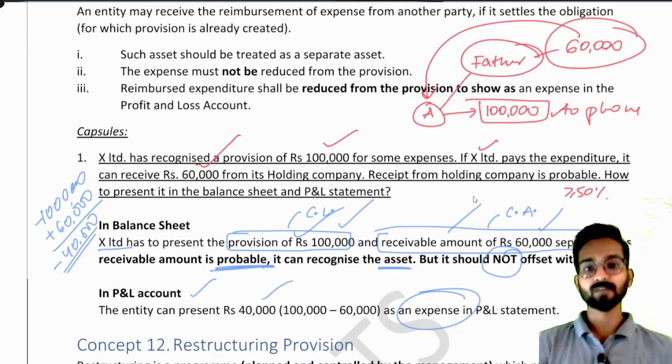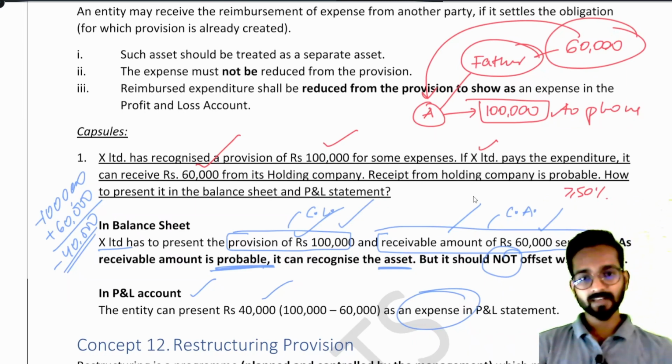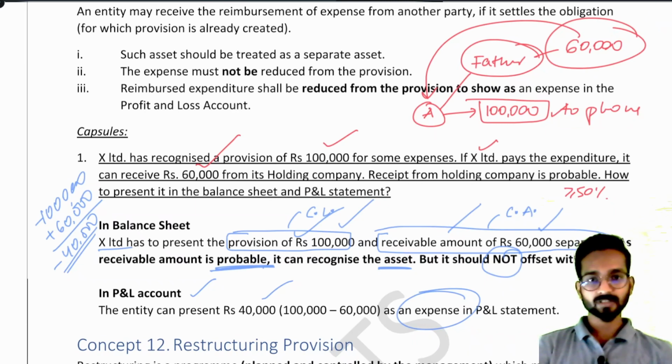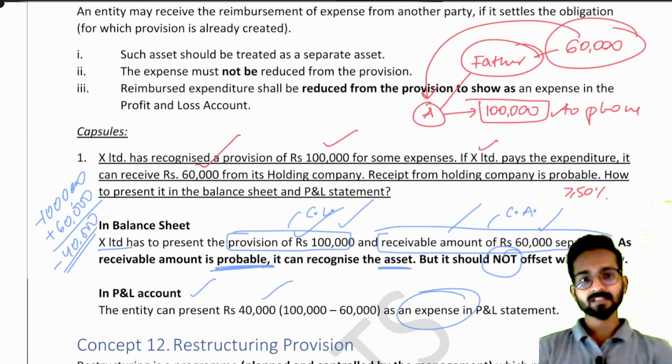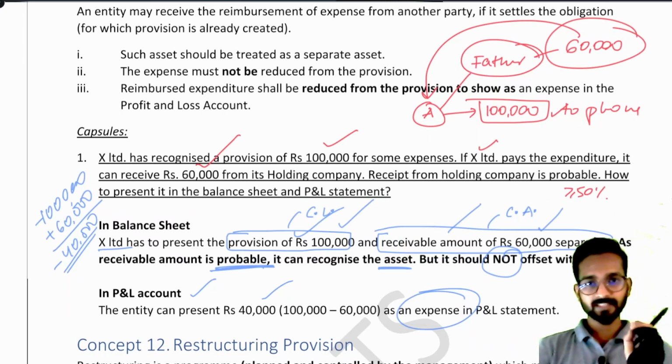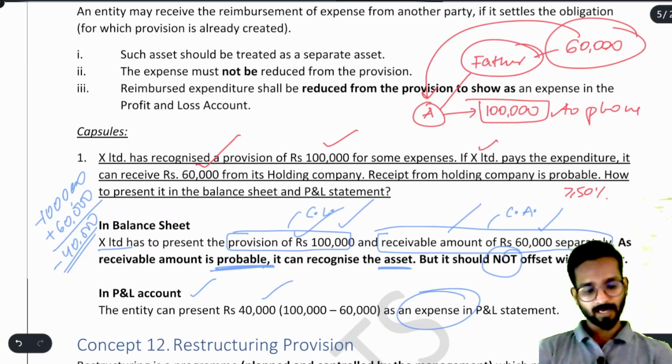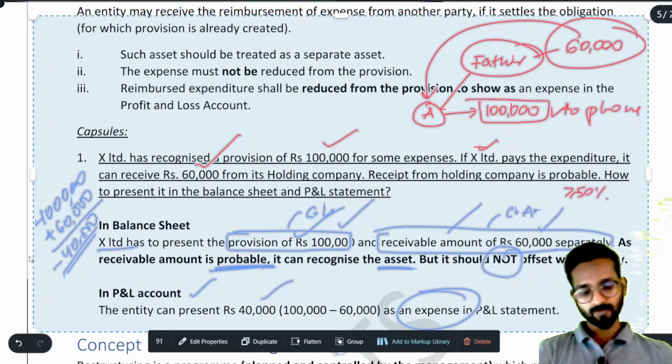Understood? This is called reimbursement. If I am spending some money, I will get it reimbursed from my holding company. You can also understand it like this. Suppose some employee from the company goes outstation. The company tells the employee that whatever the total expense at the outstation, give us all the bills and we will reimburse you that money. It means first the employee spends the money at the outstation. Whenever he comes back to the company's home branch, he can take that money again from the company. So the company reimburses him what he has spent. Simple enough. This is the concept of reimbursement.